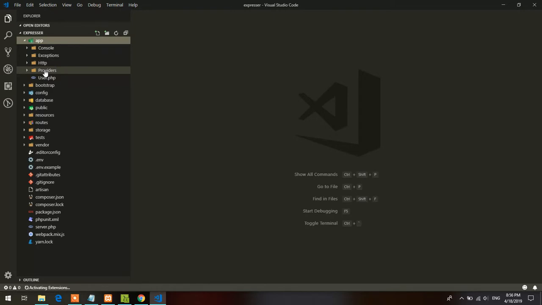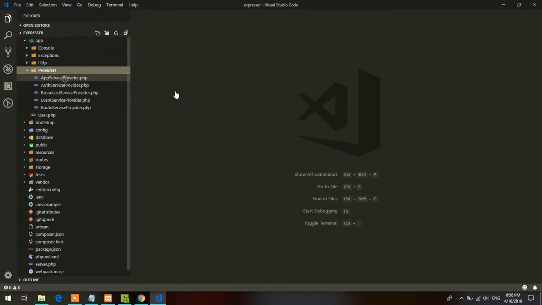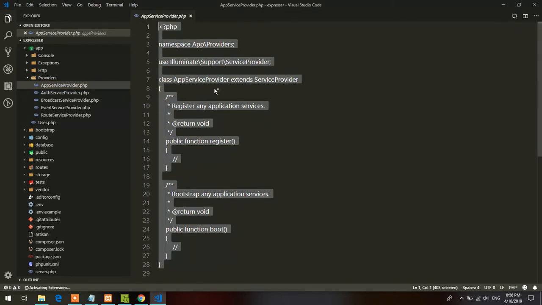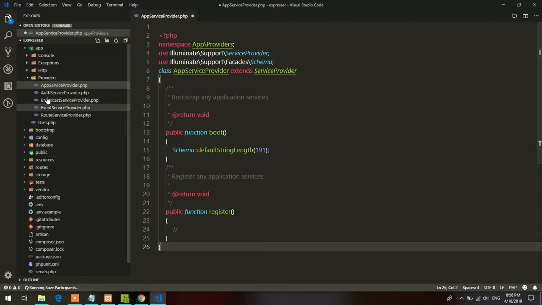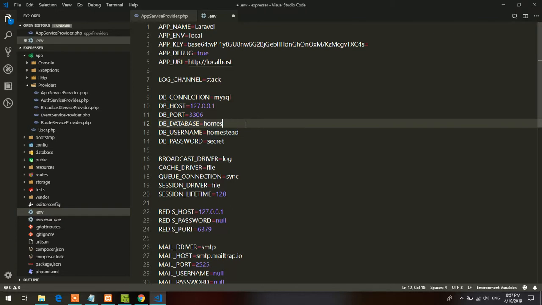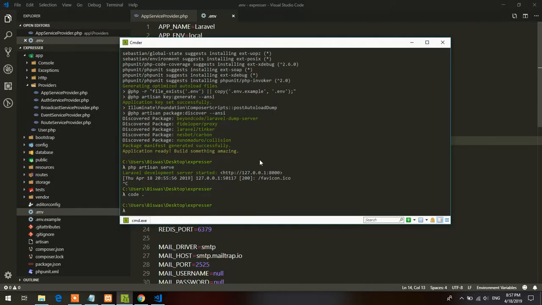So let's go to this one. I have copied from my GitHub repo and pasted it. Save, and let's go to the env file, where the database is expressor, and the name is root, and I don't have any password. So it's done, I guess. Yeah, PHP artisan make auth.